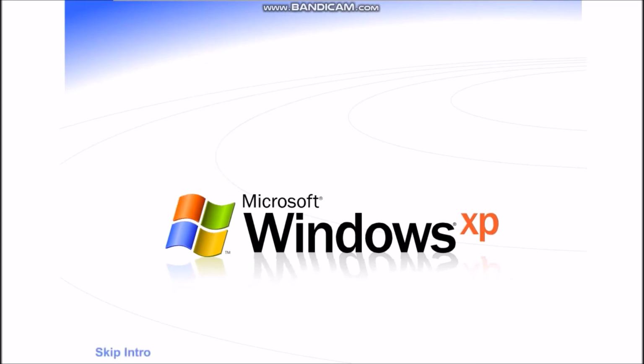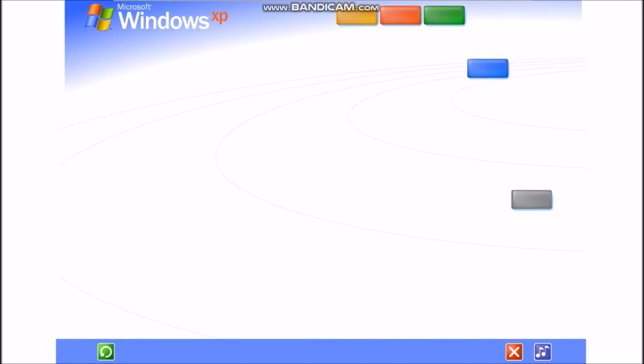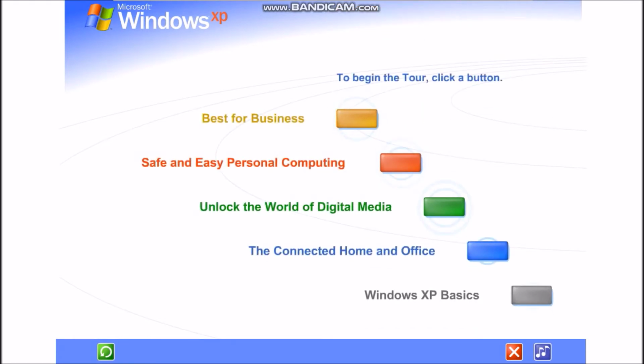Welcome to Windows XP from Microsoft, the new version of Windows that brings your PC to life. Experience. To begin the tour, click any selection.